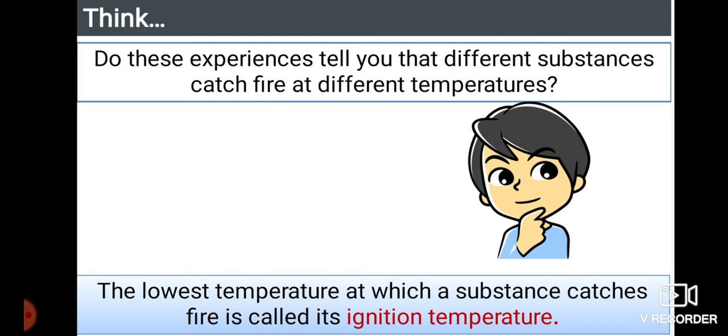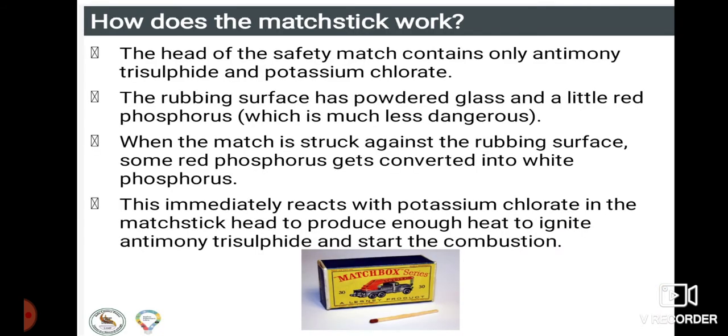Do these experiences tell you that different substances catch fire at different temperatures? The substances catch fire at different temperatures. The lowest temperature at which a substance catches fire is called ignition temperature. So it is very important. So what do you mean by the word ignition temperature? The lowest temperature at which a substance catches fire is called which one? That is ignition temperature.